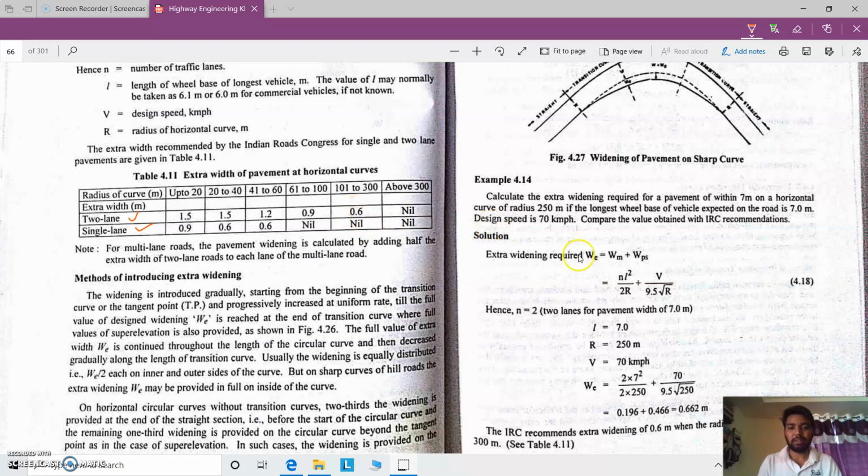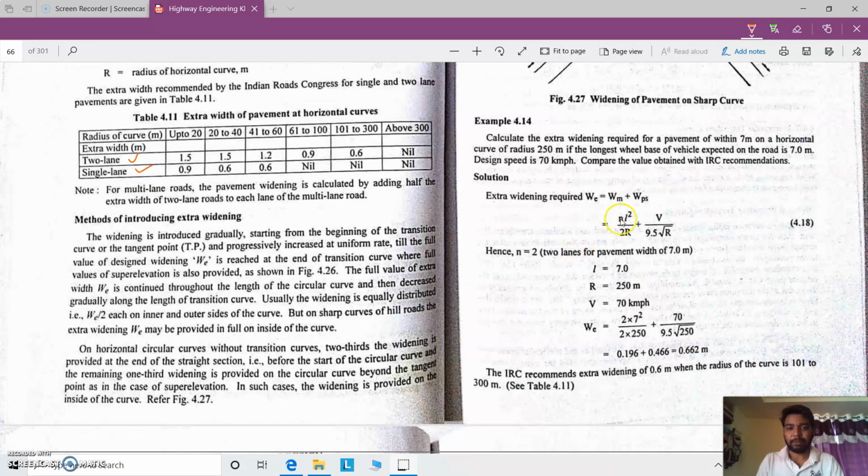Similarly, let us consider the problems. Calculate the extra widening required for a pavement of width 7 meter on a horizontal curve of radius 250 meters. As we have discussed, the radius of the curve should be less than 300 meter if you are calculating the extra widening for the pavement.